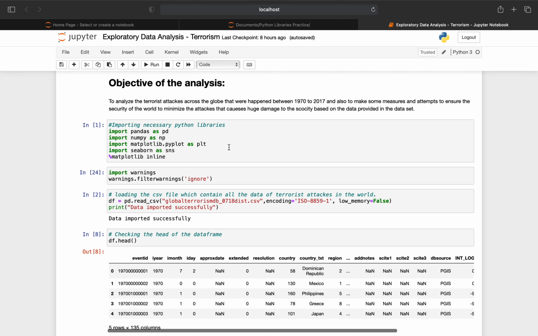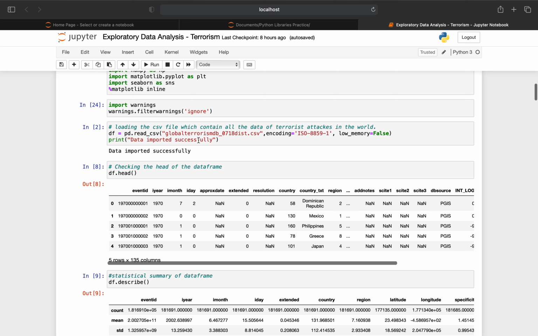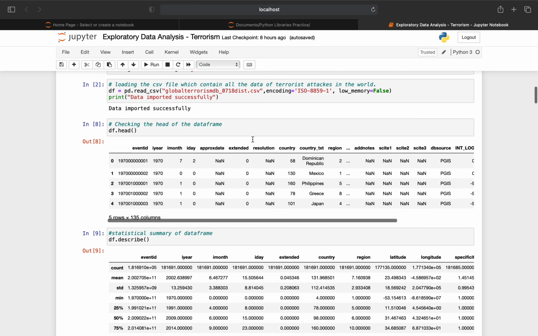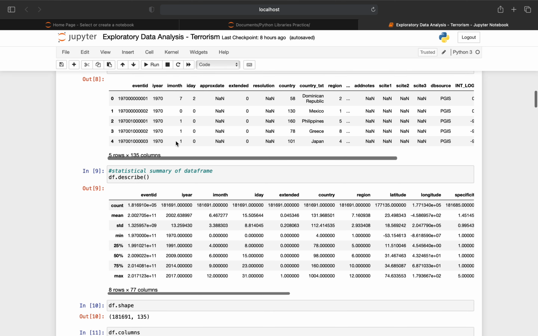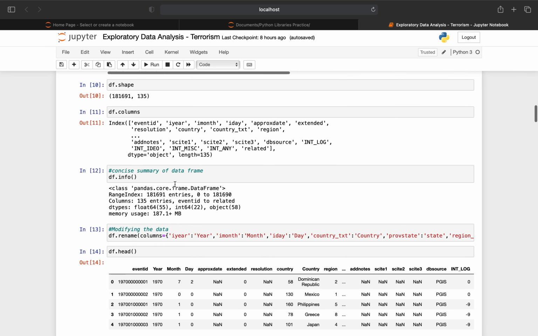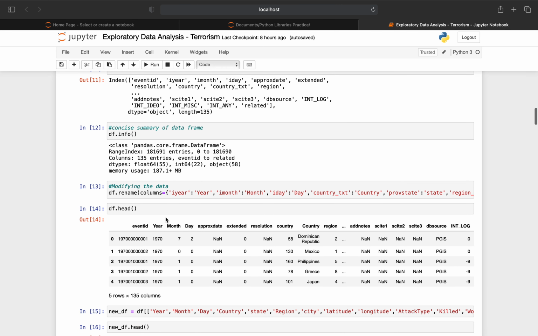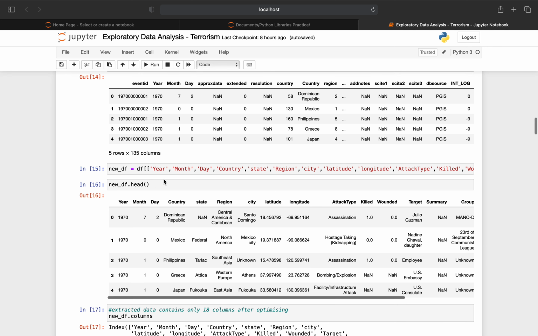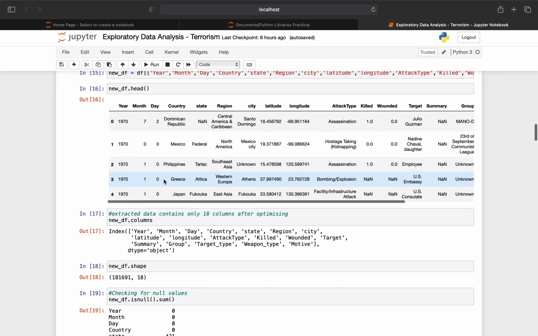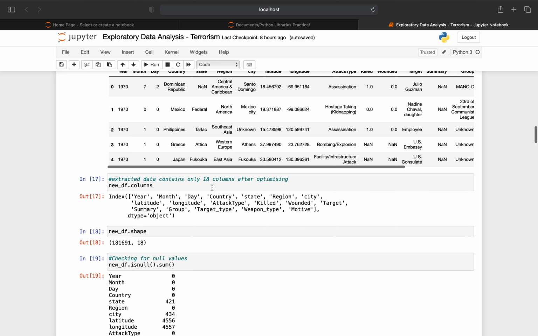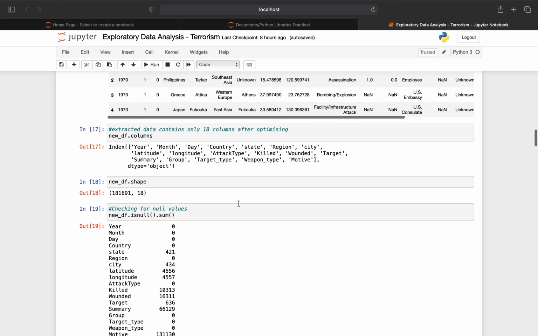Imported the necessary Python libraries, loaded the CSV file which contains all the data of terrorist attacks in the world, checked the head of the data frame and the statistical summary of the data frame. Modified the data frame, renamed the column names, and by eliminating unnecessary columns made a new data frame for analysis. The extracted data contains only 18 columns after optimizing.